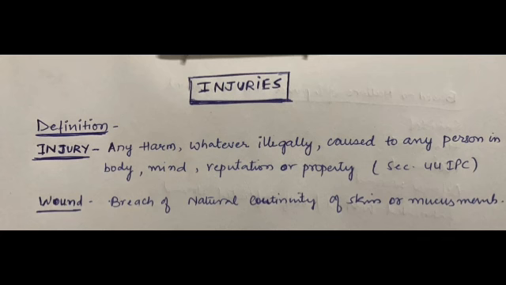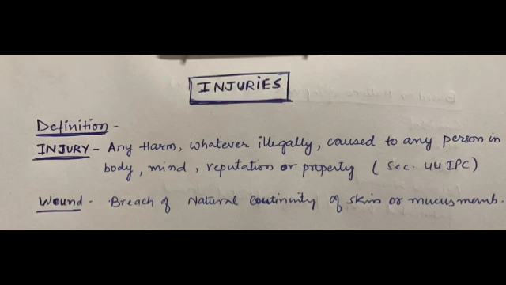Okay, so injury can be on the body, on the mind, on reputation, or on property. And if we define injury on a particular human body, then it is called a wound. Okay, so breach of the natural continuity of skin or mucous membrane is called a wound.